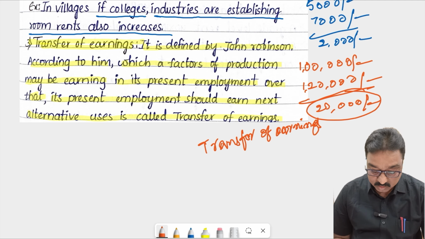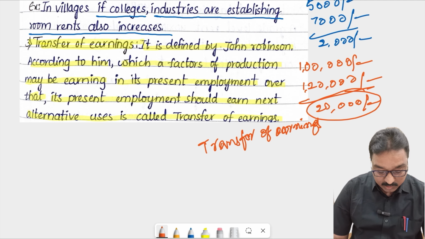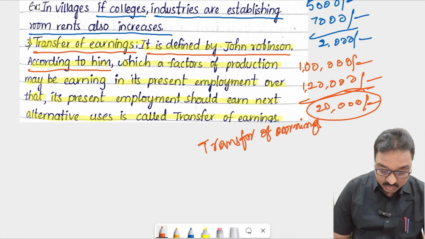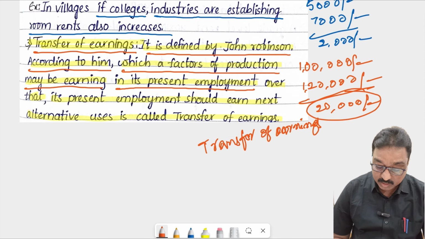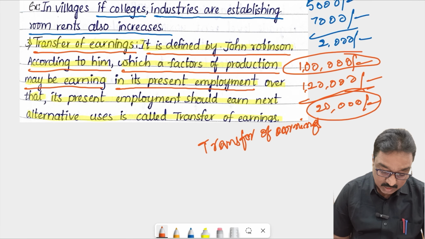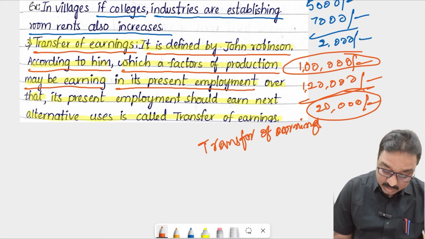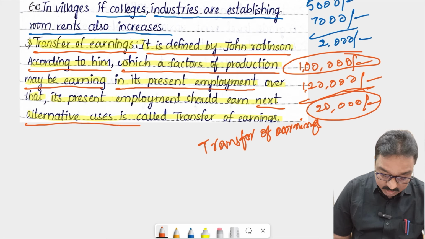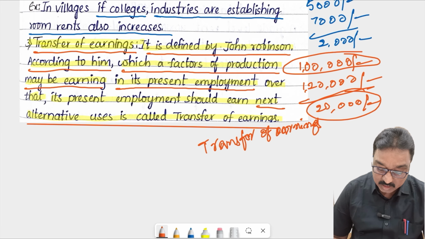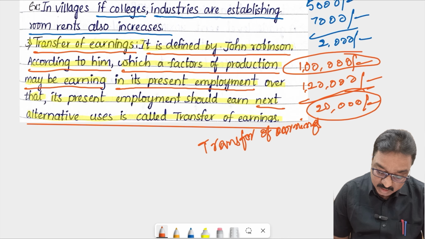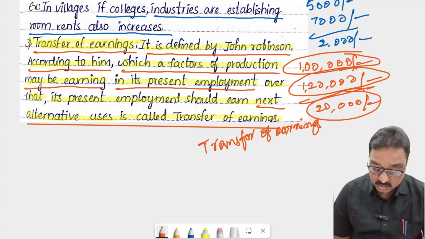Once again, transfer of earnings is defined by Joan Robinson. According to her, what a factor of production may be earning in its present employment, which is 1 lakh rupees, over that, what it should earn in its next alternative use, is called transfer of earnings. He can change from one job to another job, or one company to another company, and gets 1,20,000 rupees.